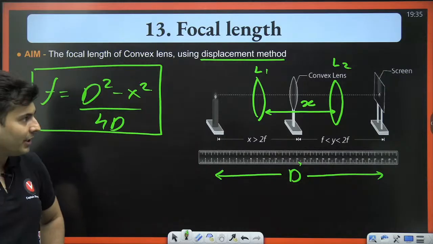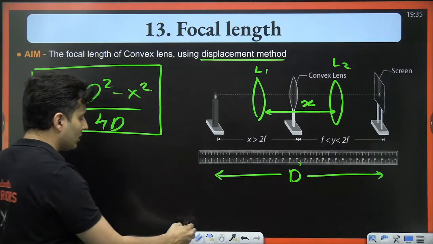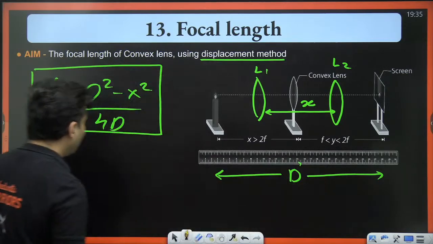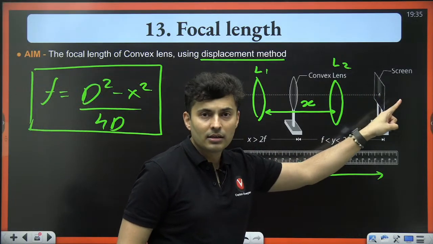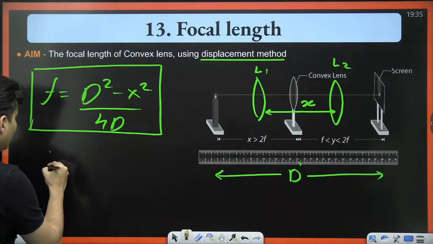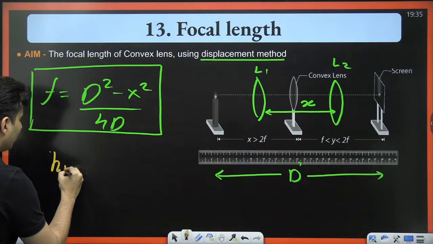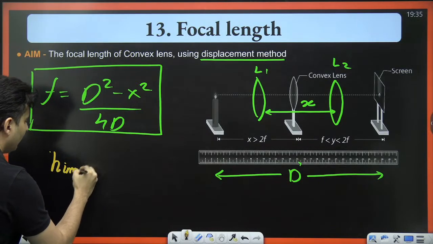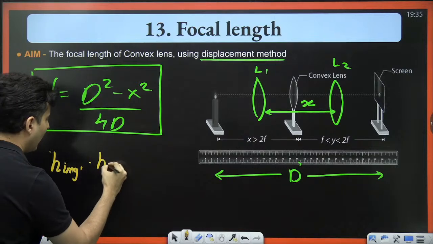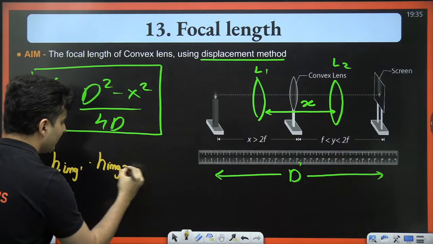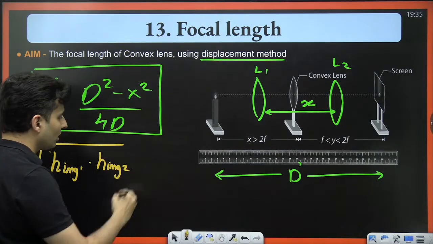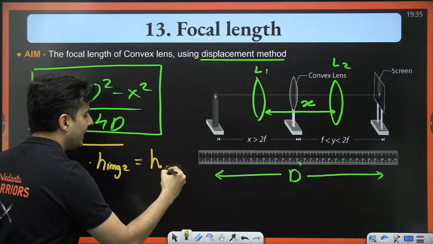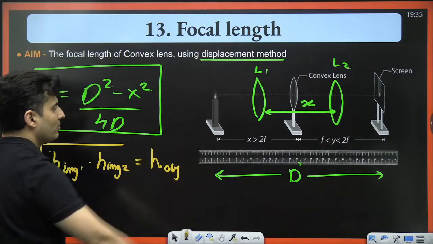Very good. One more thing which you should also know here is that for the images that you get on the screen, if you measure the image heights, the height of the image in the first case multiplied by the height of the image in the second case, and then put it inside the root, you will get the height of the actual object.